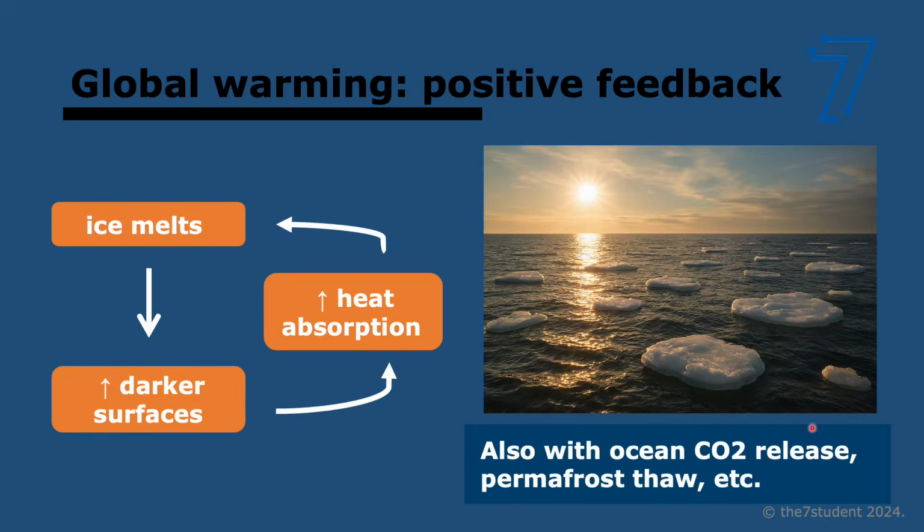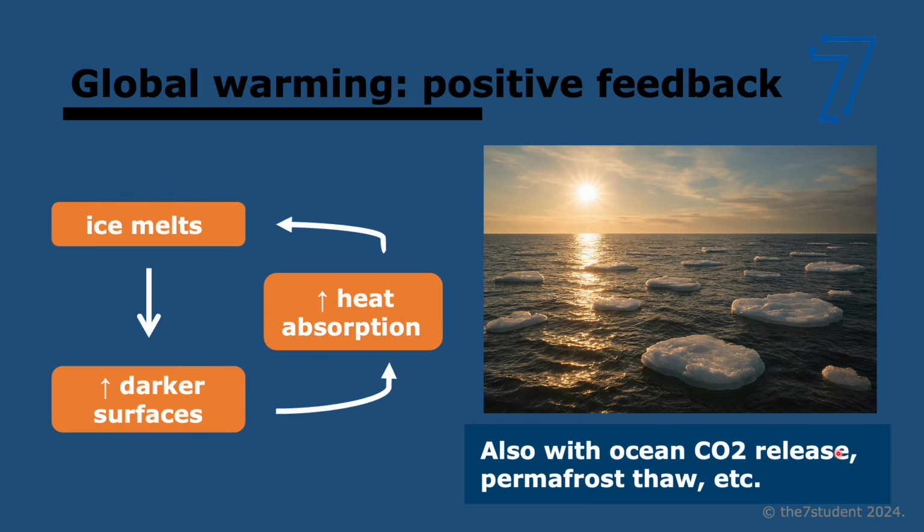All right, next thing, positive feedback. We've looked at positive feedback a lot in other topics, but positive feedback also affects global warming. It's that feedback loop that self-amplifies. So let's look at two main examples. The first one, which you can see here, is when ice melts, the surfaces become darker because obviously ice is lighter than the actual sea, right? Darker surfaces absorb more heat, and this leads to even more melting of ice, right? So it's a vicious circle. It increases more and more every single time.